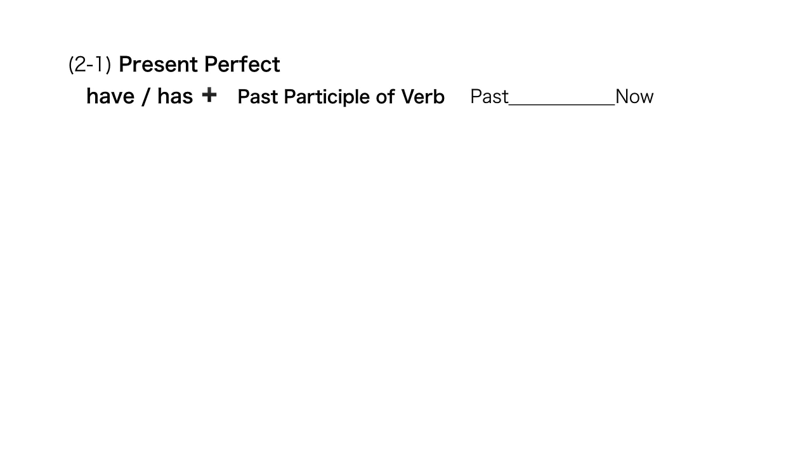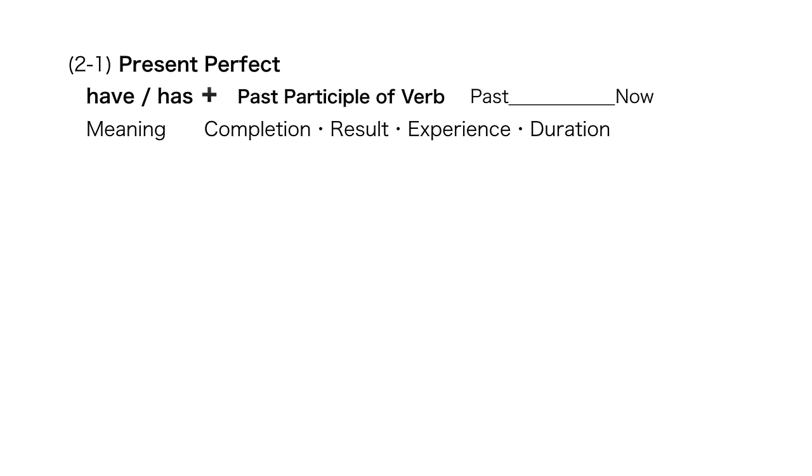And the perfect tense has three kinds. Present perfect: have or has plus the past participle of the verb, and the width of time is from some time in the past, like yesterday or three years ago, to now. The meanings are completion, result, experience, and duration. We teach this to the students.